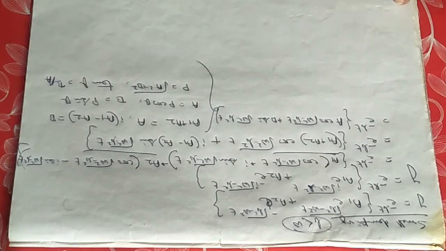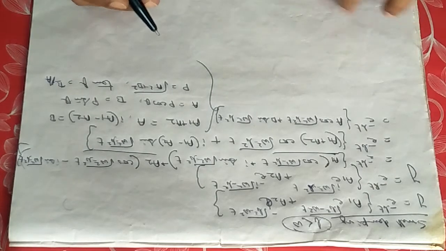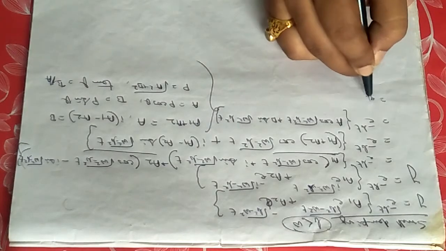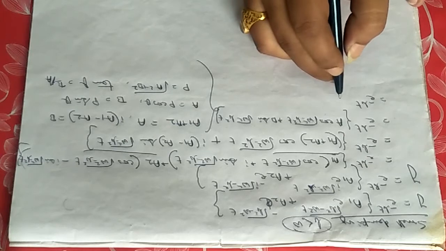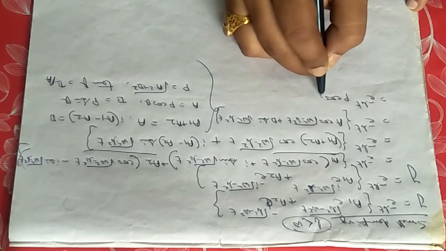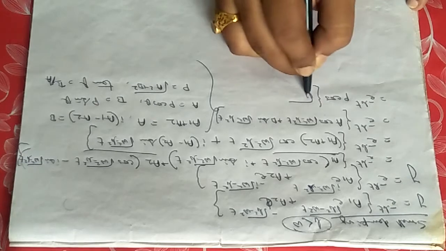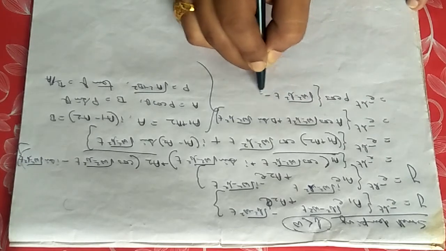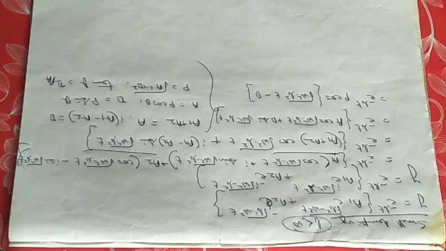So this equation will now be changing to e to the power minus bt, then P cos of root over omega square minus b square into t minus theta. It will change to that.